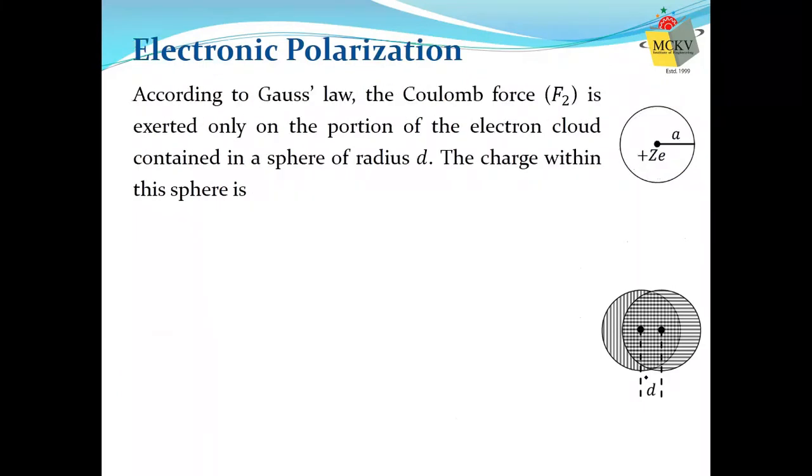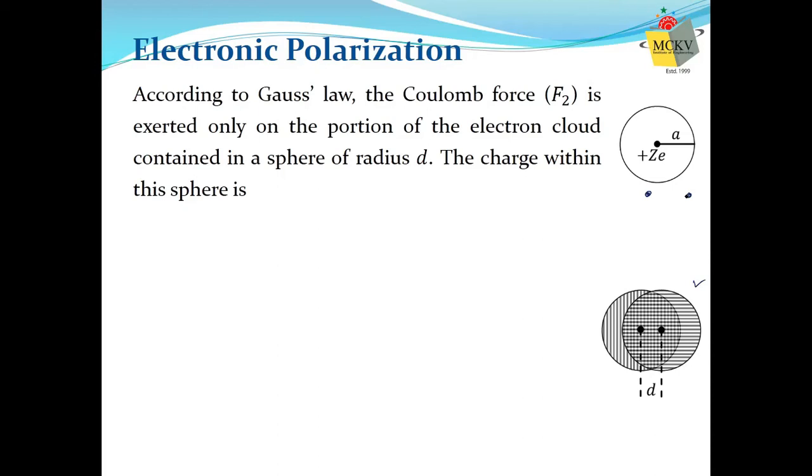Now, in whatever Coulomb force formula you have used before, Q1 and Q2 are separated by r distance, and you assumed that Q1 and Q2 are completely separated from each other. But you observe that our two charges, positive and negative, are not completely separated. Observe this figure. If this was one charge and this was another charge, we could easily use the Coulomb formula.